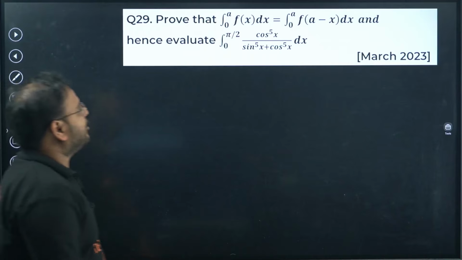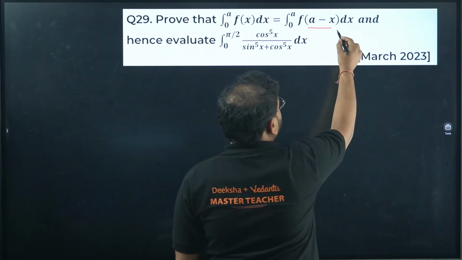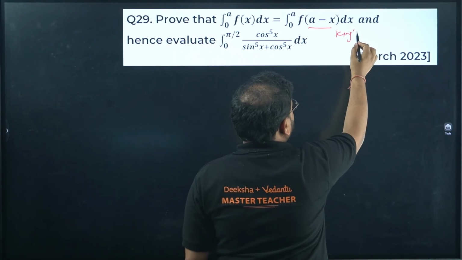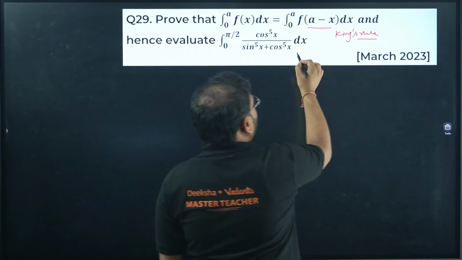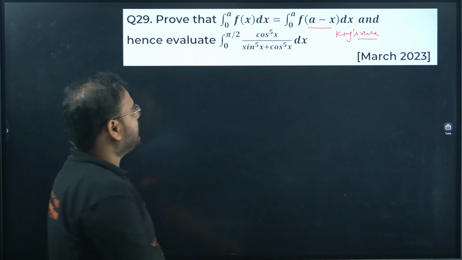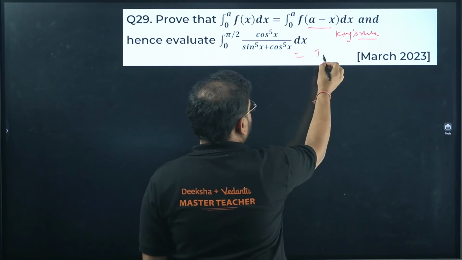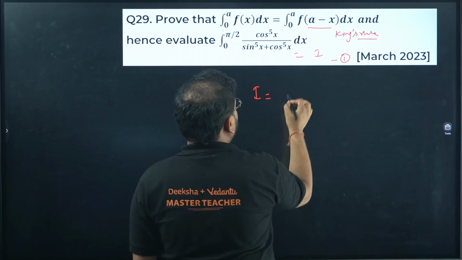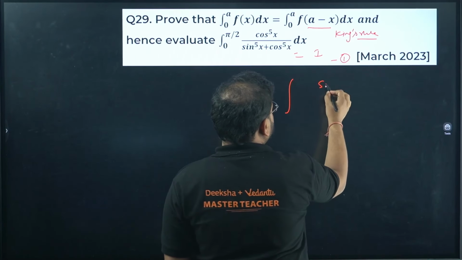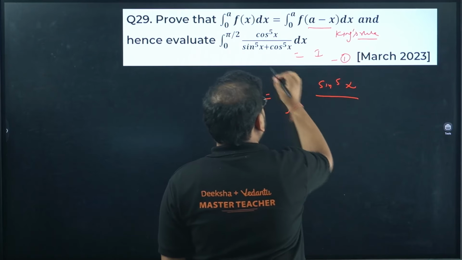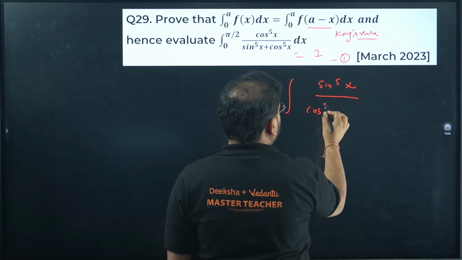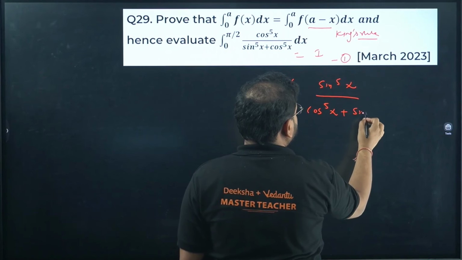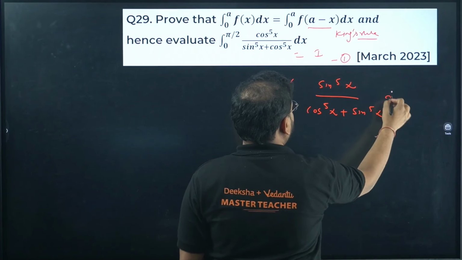Next, this I already proven right now, the King's rule. What about this? Same property. If I take this as I, my equation number 1, I can write this as I equal to same thing. Cos will become sine power 5x. Here sine will become cos power 5x plus sine power 5x dx.